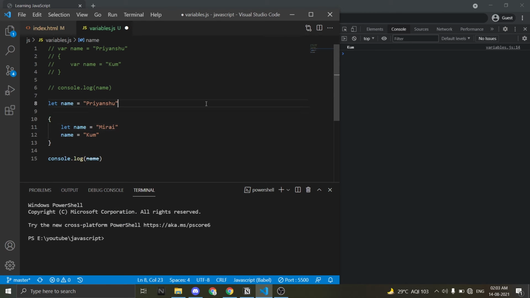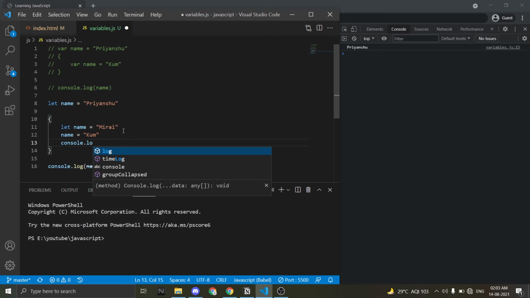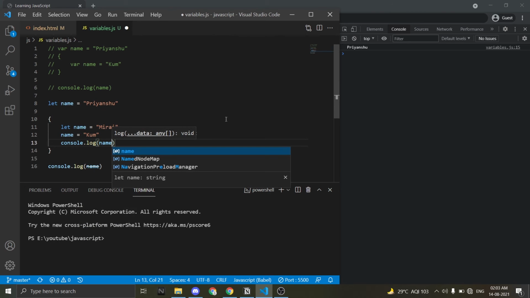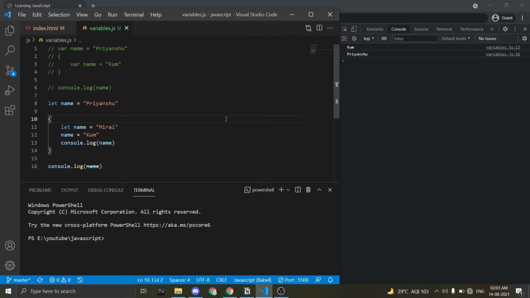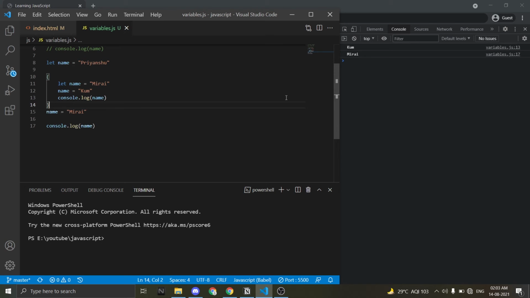Mirai was Kum's sister's name. What will be the result now? Kum and Priyanshu. This is because here we redefine name as Kum. And now let's do this in the global scope. What will be the result now? Kum and Mirai. This is because in the global scope we redefined it as Mirai and in the local scope we redefined it as Kum. So that's why we get this.